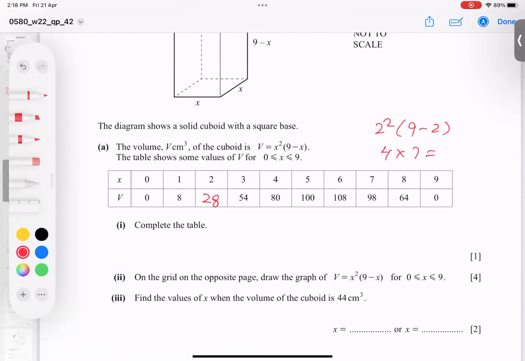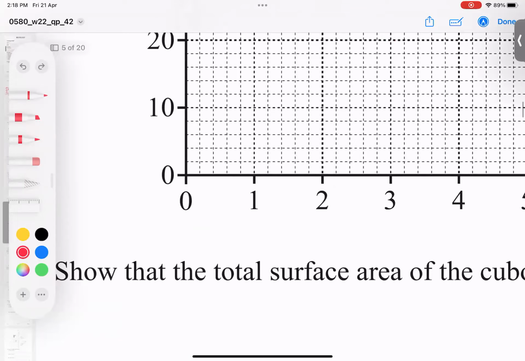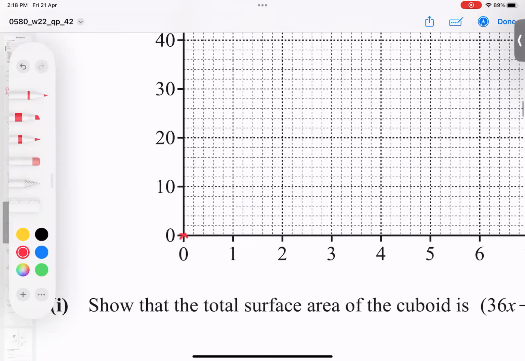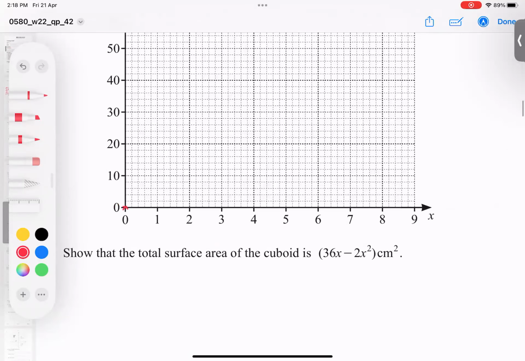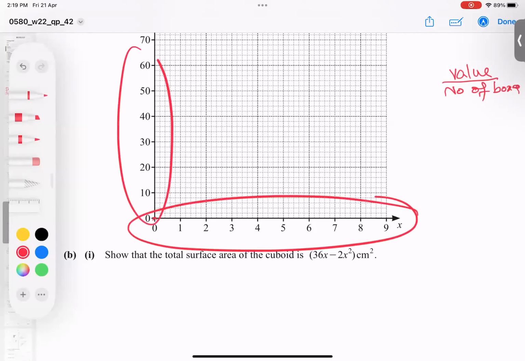Let's go for the next part. Complete the table. We have done it. And now we have to go to the grid on the opposite page. We have to draw from 0 to 9. So let's start with 0, 0 first of all, and then 1, 8. So 0, 0 is here. And before you start, as I said many times, we have a special formula: value divided by number of boxes. This formula we have to use along the x-axis and along the y-axis.